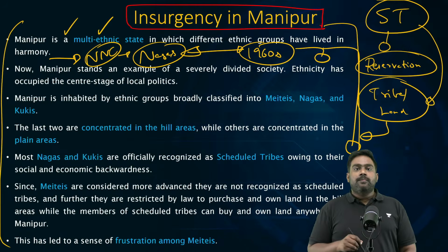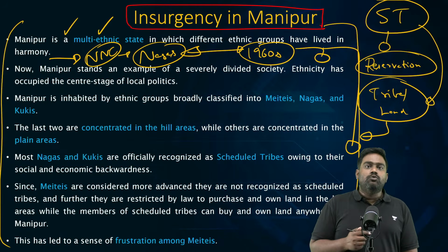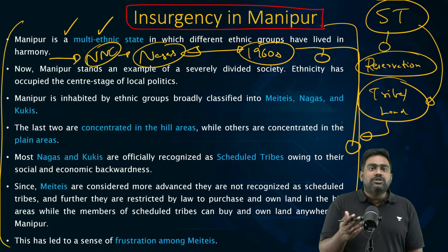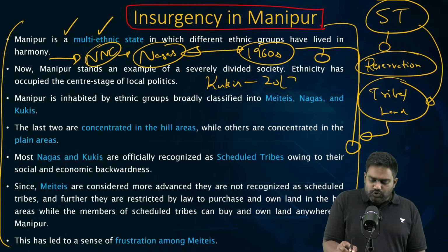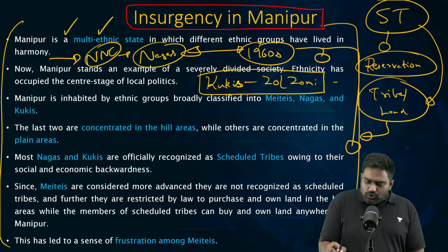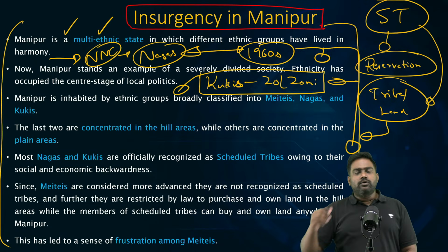Same with the Kukis. Kukis came out with their own separatist movement led by the Kuki armed groups, the Kuki insurgent outfits. And they were connected to the Zomi community in neighboring Myanmar. The Kukis had started their own insurgent movement.